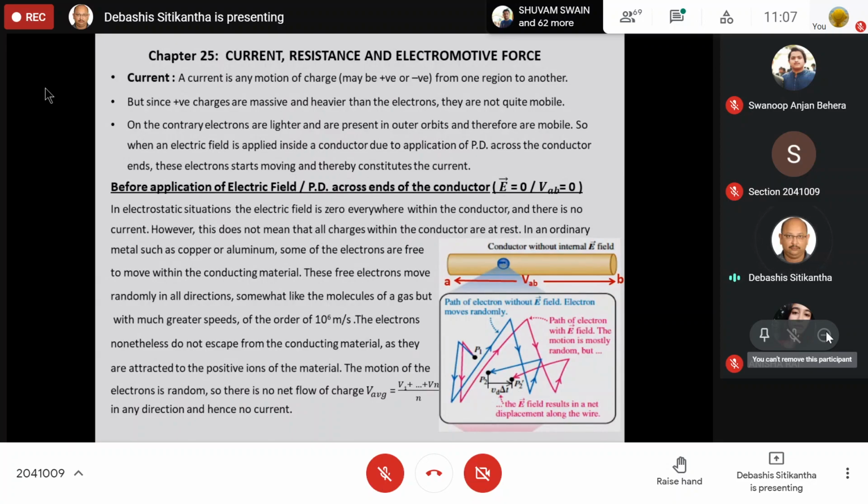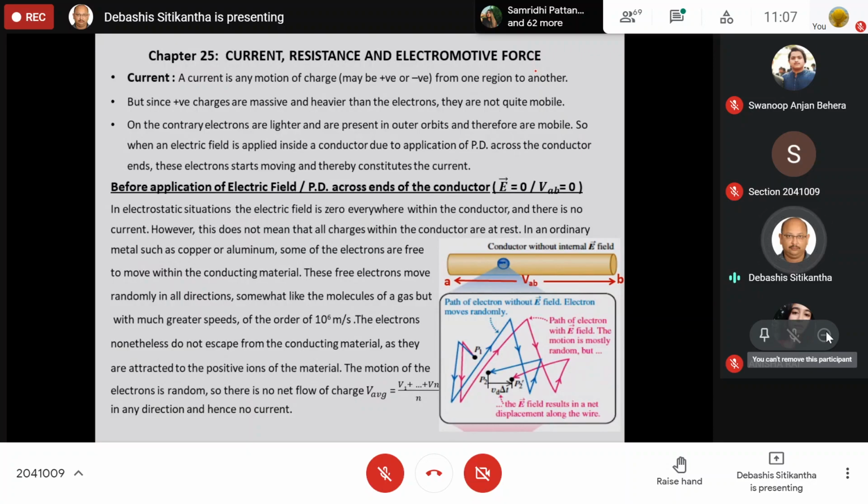Now, in order to create a flow of charge, what do we actually need? As you know, current is nothing but the flow of charge. Till now you have been dealing with only one type of current, but the truth is that current is basically of three types.